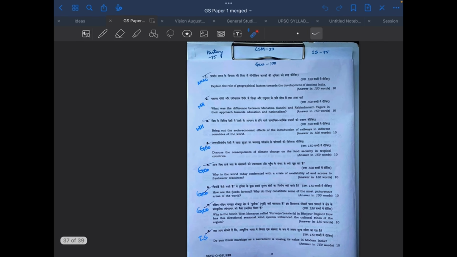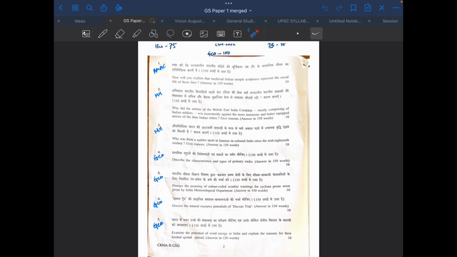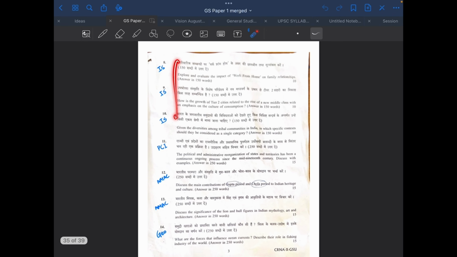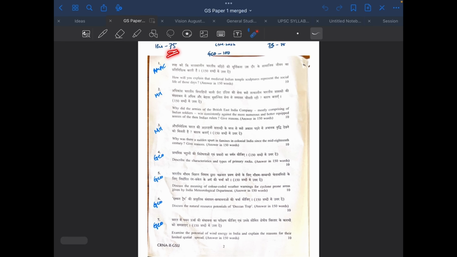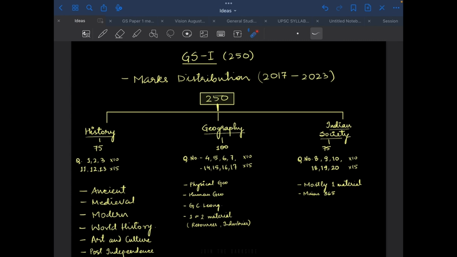Now, just to confirm our hypothesis, we will also look at the 2022 paper. Okay. AMAC, modern history, modern history. 3 questions from history, 4 questions from geography, then 3 questions from Indian society, 3 questions from history. This is post-independence. 14, 15, 16, 17 from geography, and last 3 questions again from Indian society. So this also you'll see that 75 history, 75 Indian society, and 100 geography.